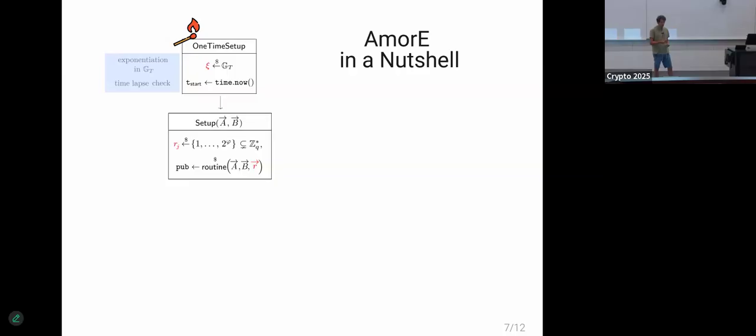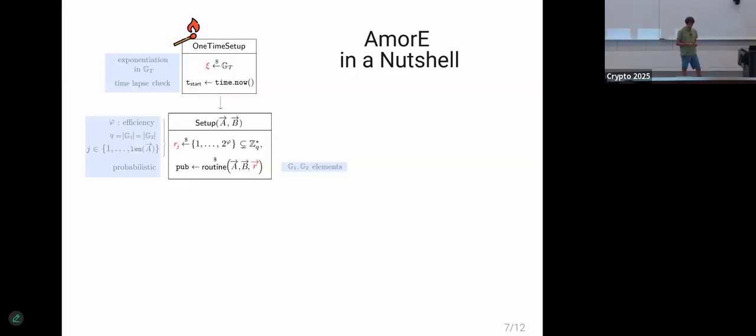So once the client has a hold of the pairing inputs that it wants to delegate, it starts a new phase, the setup phase, and it samples some secret scalars from a bounded set of the full range, the multiplicative group Z_q^*. And notice this efficiency parameter, phi.